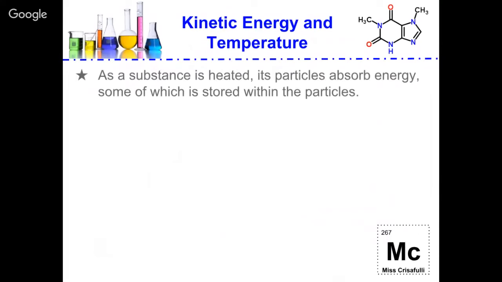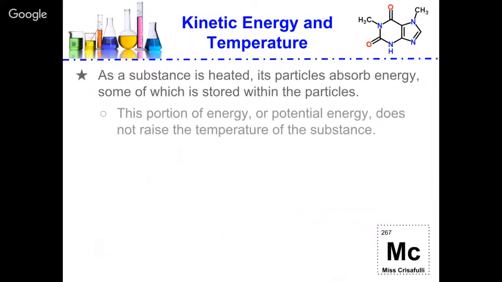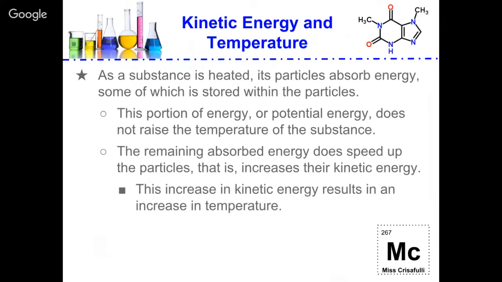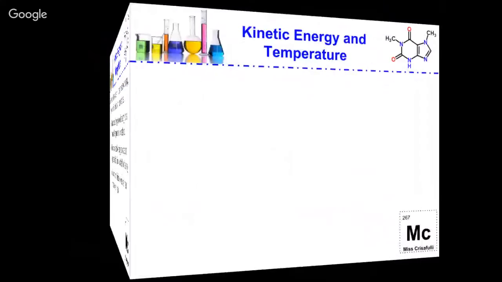As a substance is heated, its particles absorb energy, some of which is stored within the particles. This portion of energy, the potential energy, does not raise the temperature of the substance. The remaining absorbed energy speeds up the particles, and that will increase their kinetic energy. So if you increase the kinetic energy, you're going to increase the temperature.